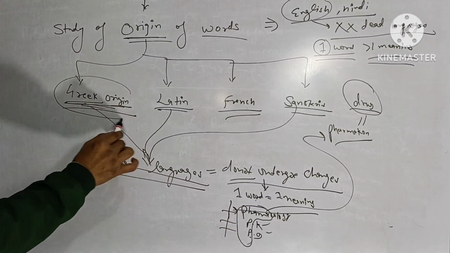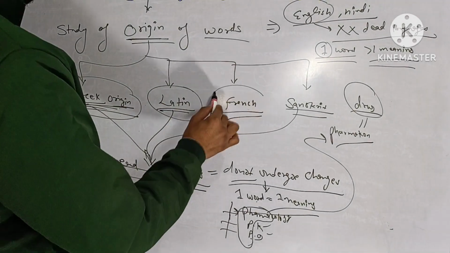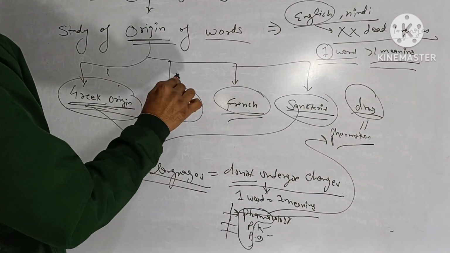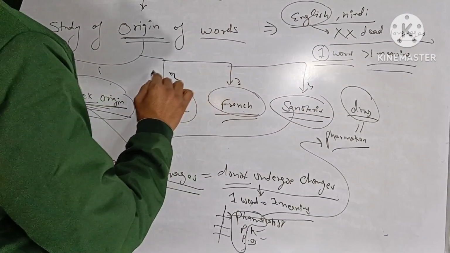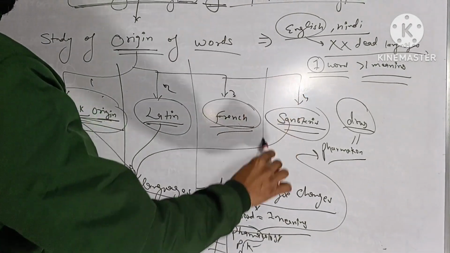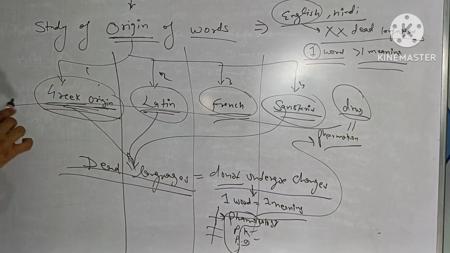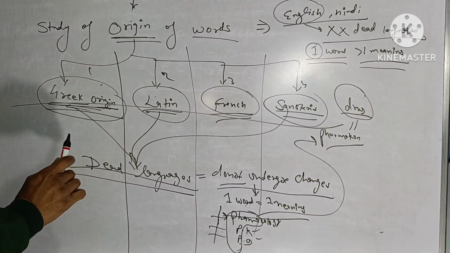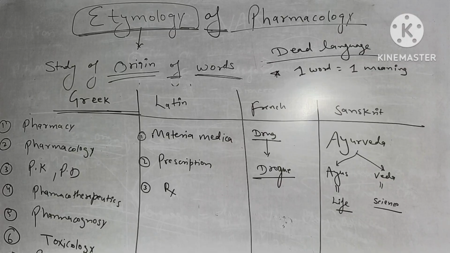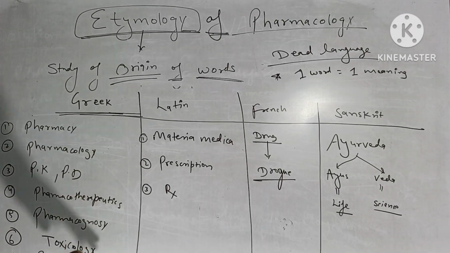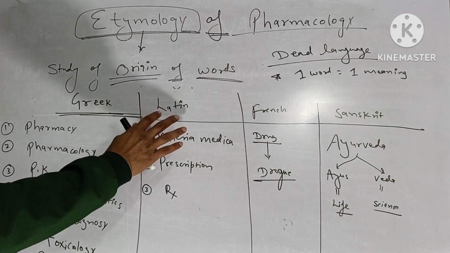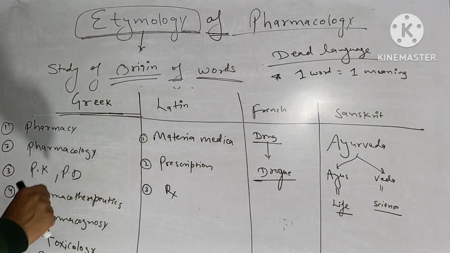So what are these languages? Greek, Latin, French and Sanskrit. So these four are important in pharmacology point of view. So in pharmacology, we'll see what are the examples that comes under these origin or these languages. So these are some of the example of words and the dead languages from where they belong to.